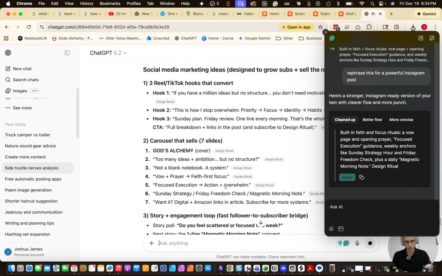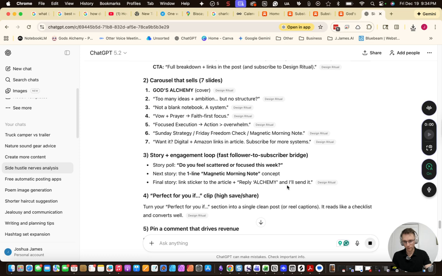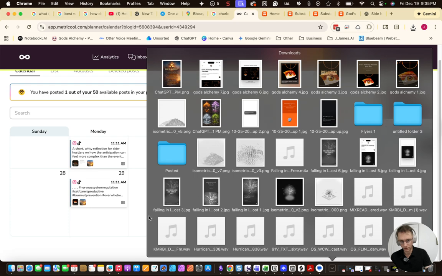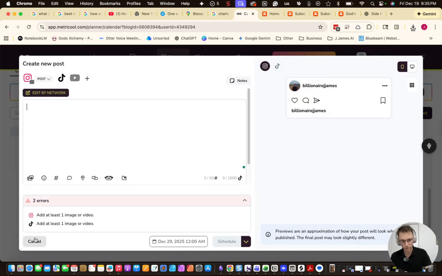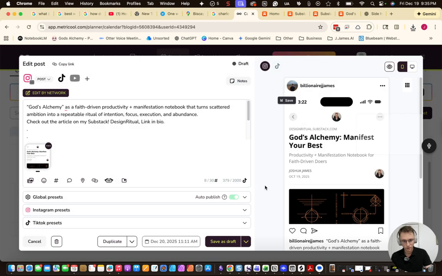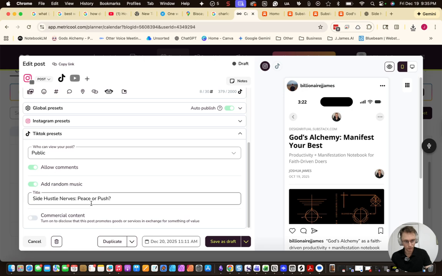Then we're going to go over to some more of these bad boys. I think I'm going to post 3 and call it good. What are we on for time on this sucker? So I'm nearly at 15 minutes already, so I'm going to have to wrap it up. But I nearly got 3 mini carousel posts posted. So let's make sure we got TikTok presets going, and we got random music.